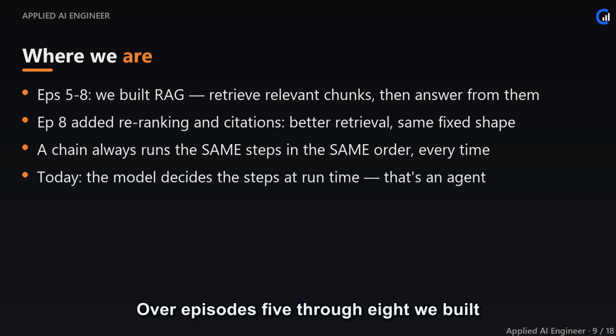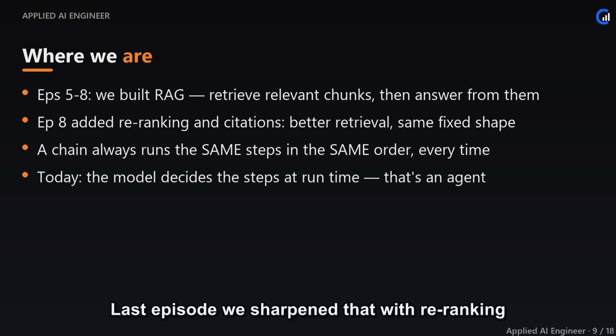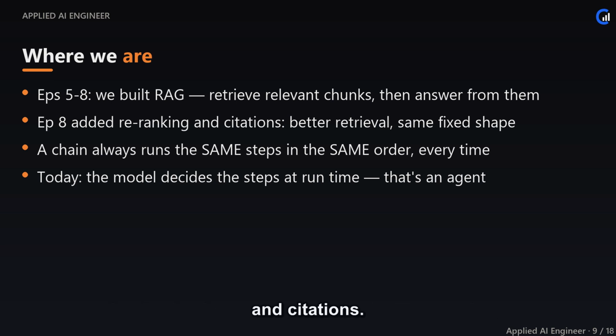Over episodes 5 through 8 we built retrieval-augmented generation. Atlas loads your documents, finds the chunks relevant to a question, and answers grounded in them. Last episode we sharpened that with re-ranking and citations. But notice the shape never changed: retrieve, then augment, then generate, the same 3 steps, in the same order, for every single question. That fixed shape is exactly what we're about to outgrow.